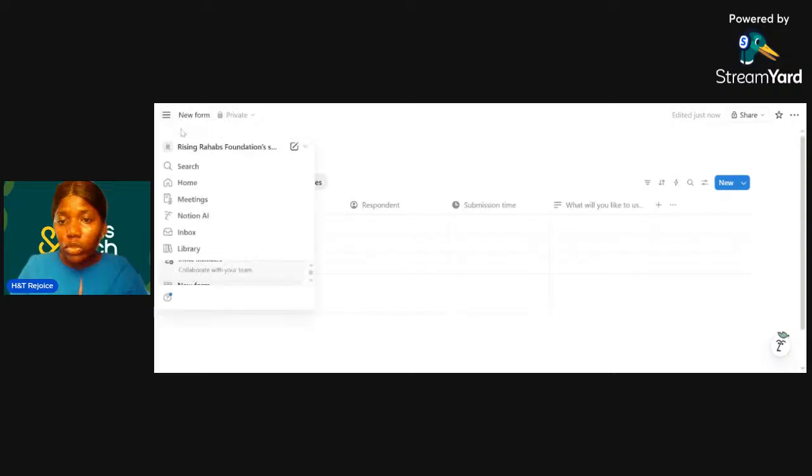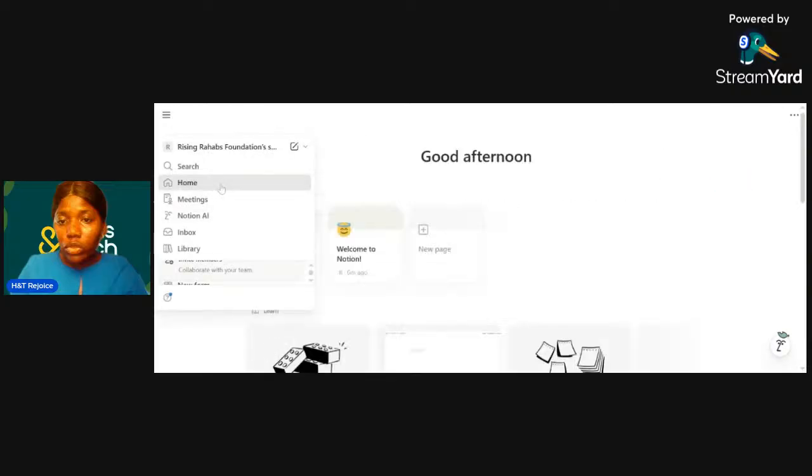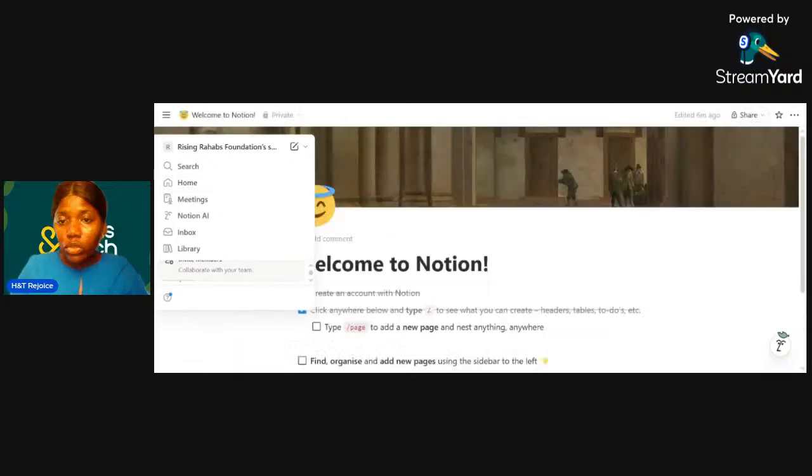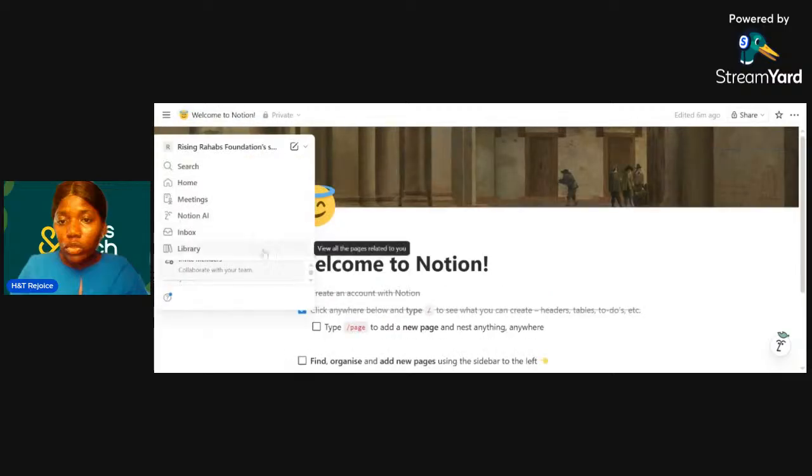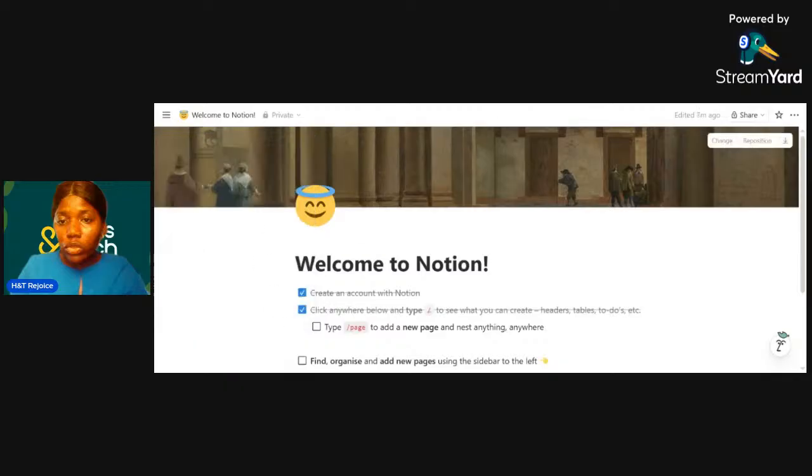So now let's return to our home, right? So now we've done that form. You can see it also reflected here. I don't know what's blocking our screen. Okay, what's this? So, welcome to Notion. We can now create a new page. This was what we initially had tried to work on. So now let's create a new page. I'm not sure why my screen is being blocked.